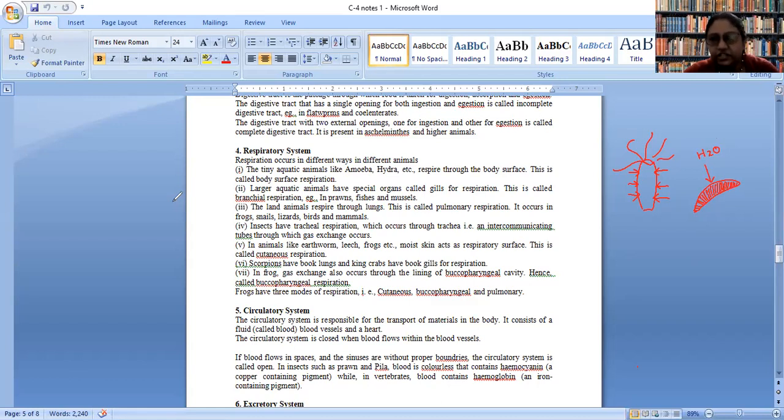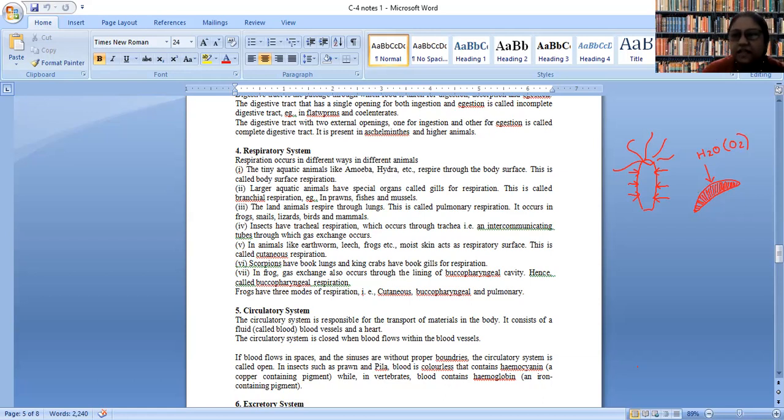It is about gaseous exchange, but lungs are not equipped for gaseous exchange through water. In gills, the water directly comes in contact with the blood vessels.